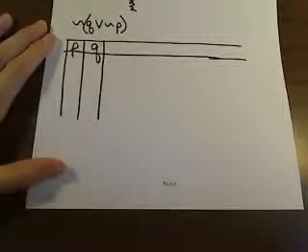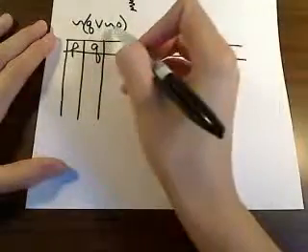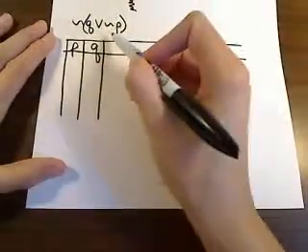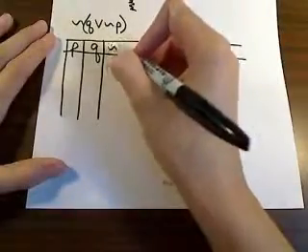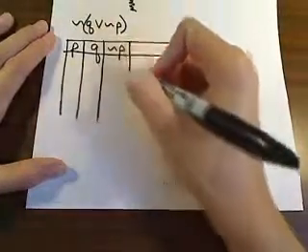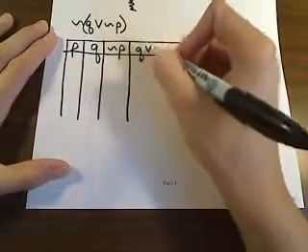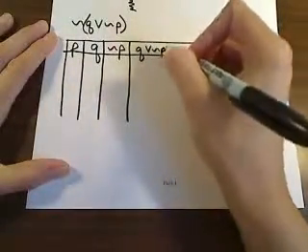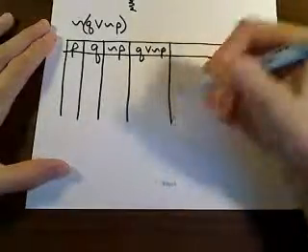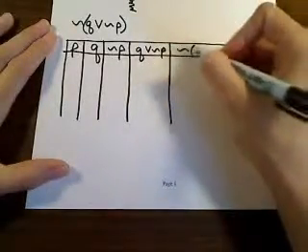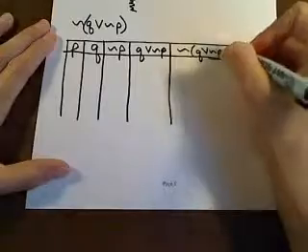Okay, so the first thing that we want is, because we're trying to build this, we need a not P. So we'll have a not P column, and then we can bring this together. So this would be Q or not P, and then we can negate that whole thing. So not (Q or not P). Okay.